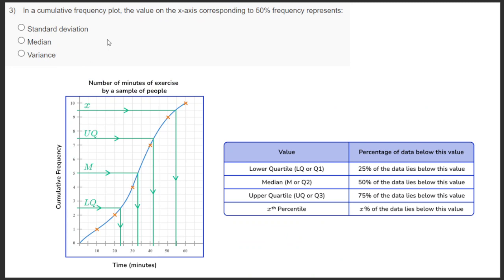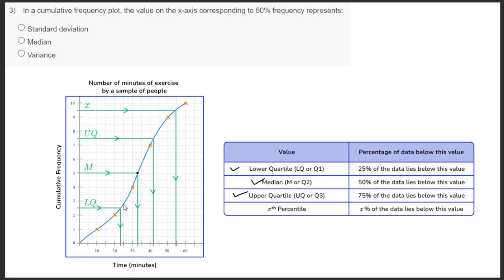So coming to the third question: in a cumulative frequency plot, the value on the x-axis corresponding to 50% of frequency. Okay, this is a cumulative frequency plot. In this, we can see 50% of the data on the x-axis represents the median, and this 25% represents the lower quartile, and 75% represents the upper quartile.